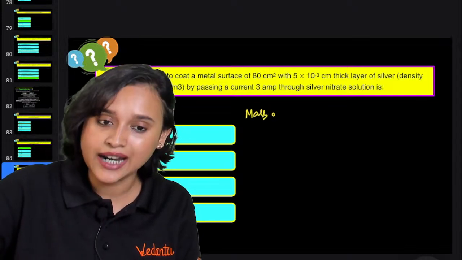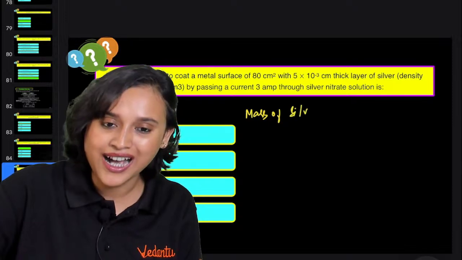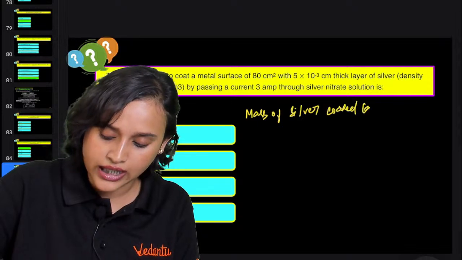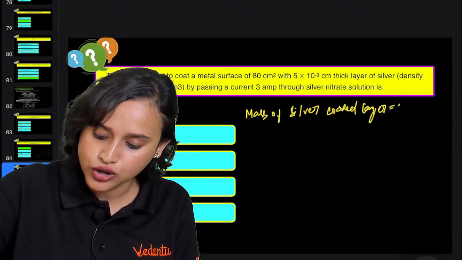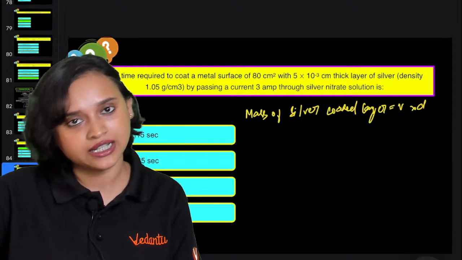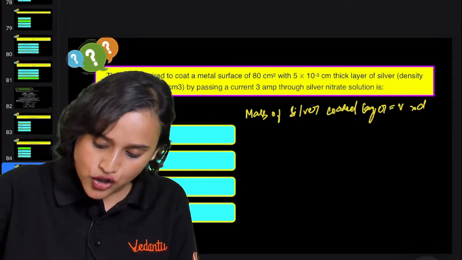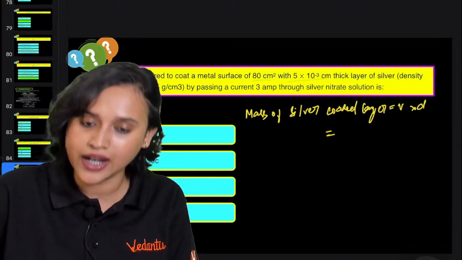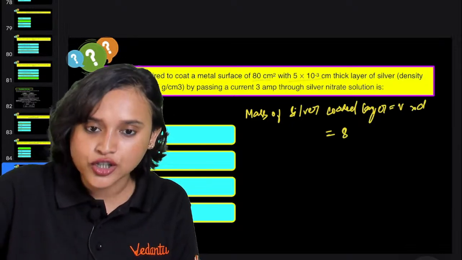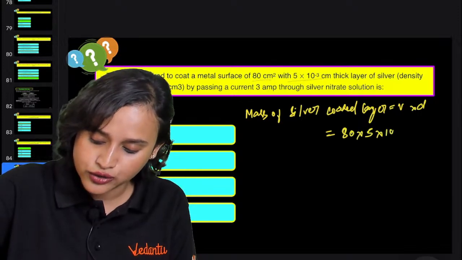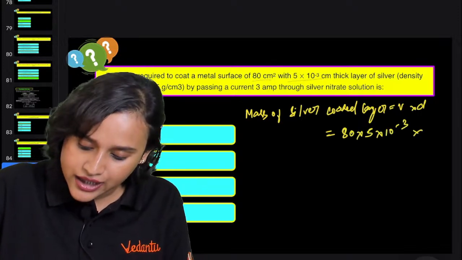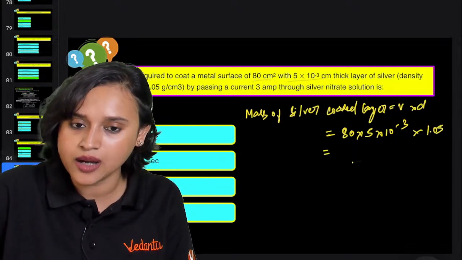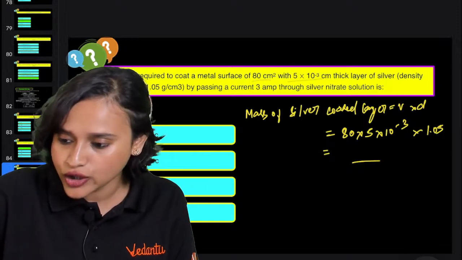We just have to take the mass of silver in the coated layer. What is it going to be? Mass is equal to volume into density. Am I right, everybody? Yes. So how do we calculate volume? Volume is 80 centimeter square multiplied with 5 into 10 to the power minus 3. So it will be 80 multiplied with 5 into 10 to the power minus 3. And your density is also given to you as 1.05, isn't it? Calculate this, everybody. Tell me what is the answer. Okay. Then what do you have to do?